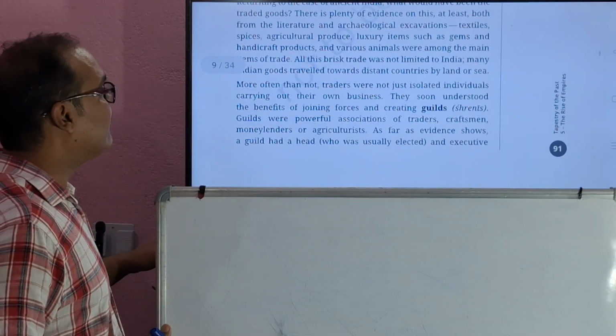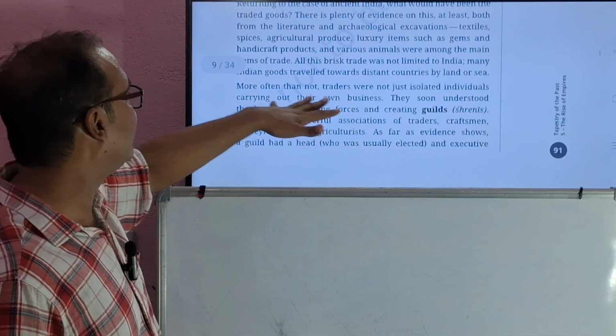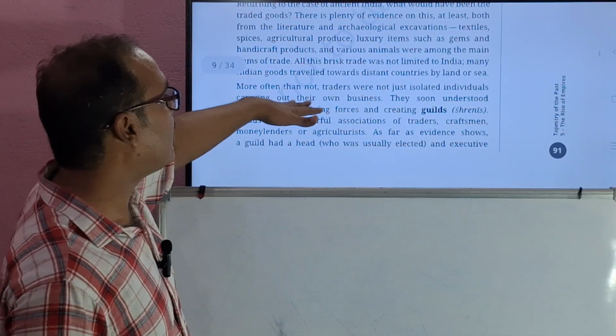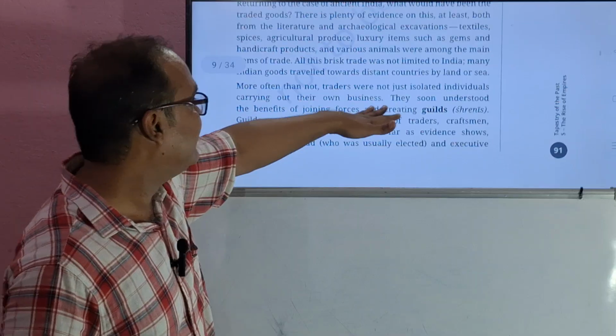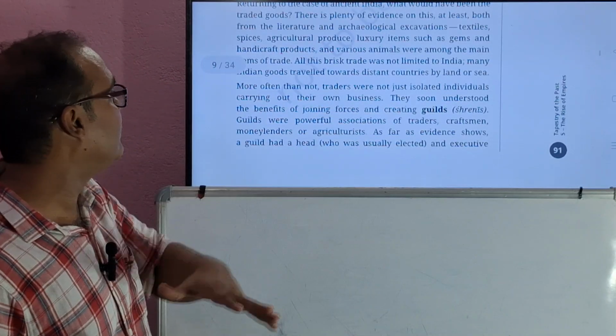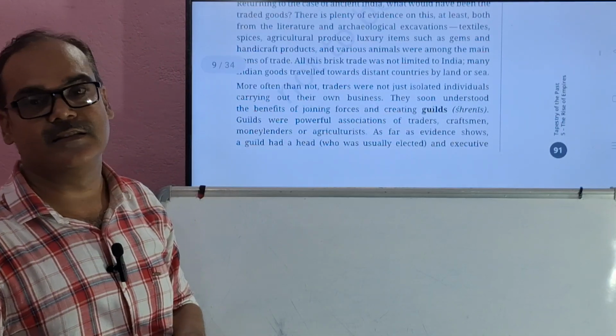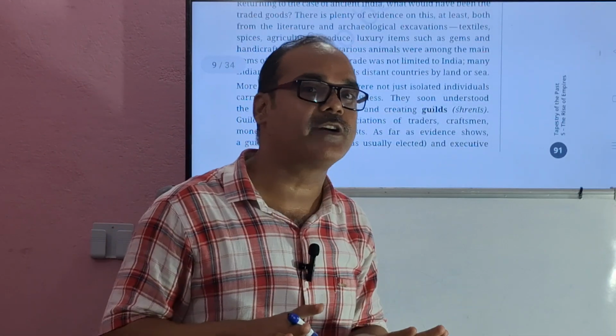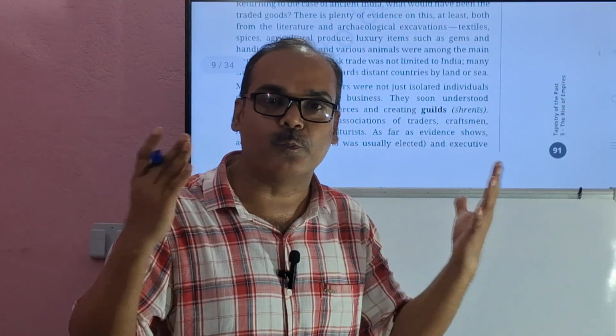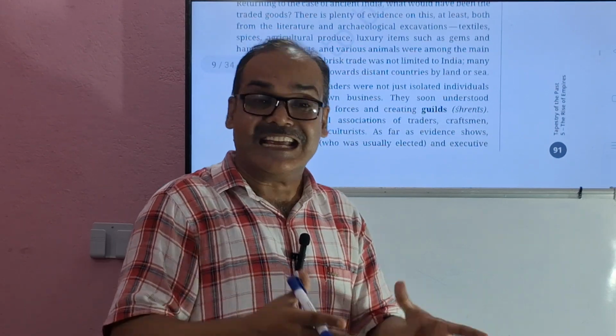More often than not, traders were not just isolated individuals carrying out their own business. They soon understood the benefits of joining forces and creating guilds, that is, Srenis. Traders knew the importance of being united, of being in an association.